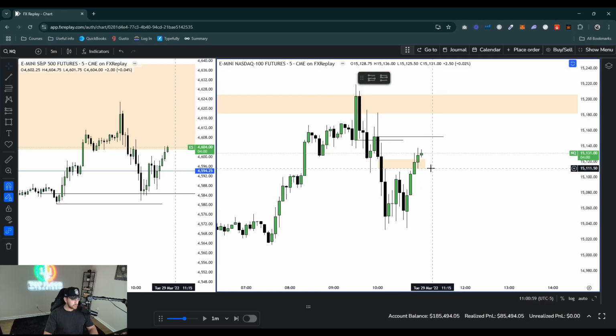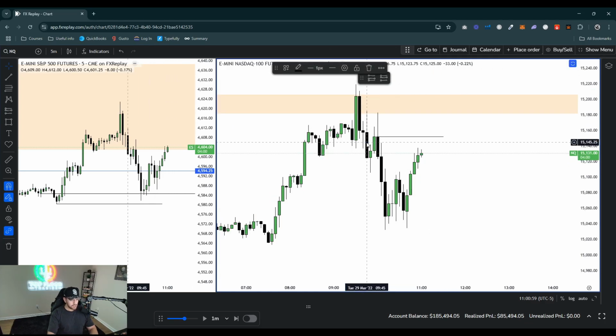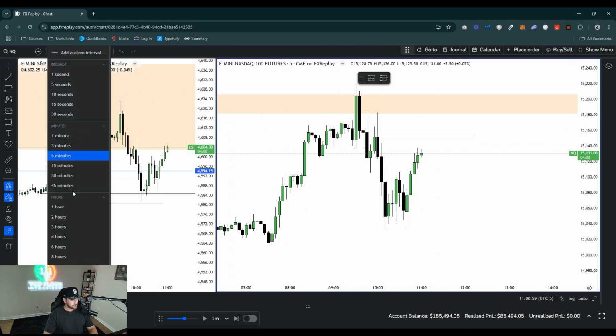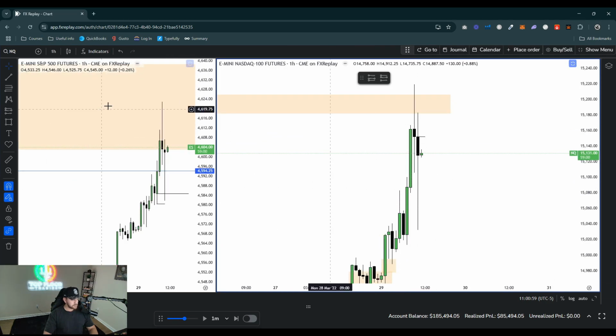So what we can do now is delete this fair value gap since it's disrespected, and look to see if we get a change in delivery on the 5-minute right here. Okay, it looks like we're already getting it over here on ES. And we're still respecting the 1 hour fair value gap. So that's a really good sign. Plus the CRT just finished and we hit the 1 hour OB as well.